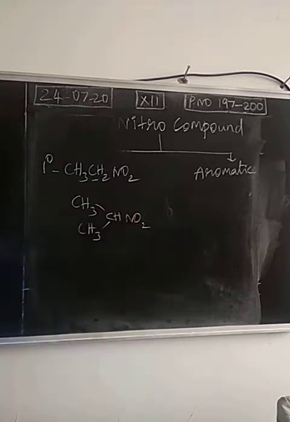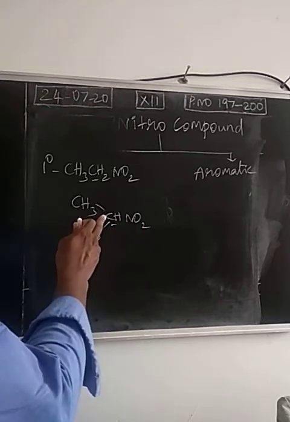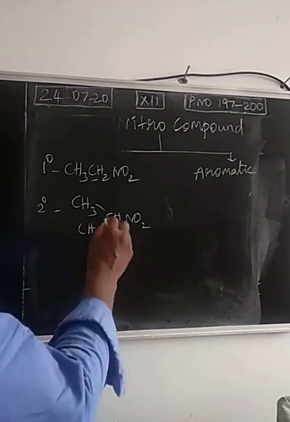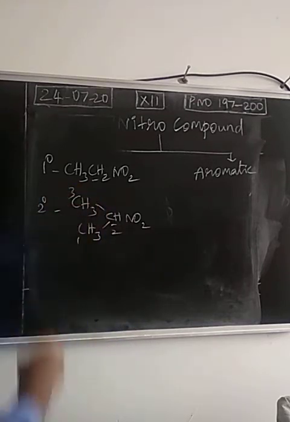Now which is the head carbon here? This is the head carbon. The carbon bonded with the functional group is called the head carbon. Now the head carbon is bonded with two more carbon atoms. So this alkyl group is secondary in nature, and the nitroalkane is called a secondary nitroalkane. What about the IUPAC name? Only three carbon atoms, and at the second position we have a nitro group. So this is 2-nitropropane.